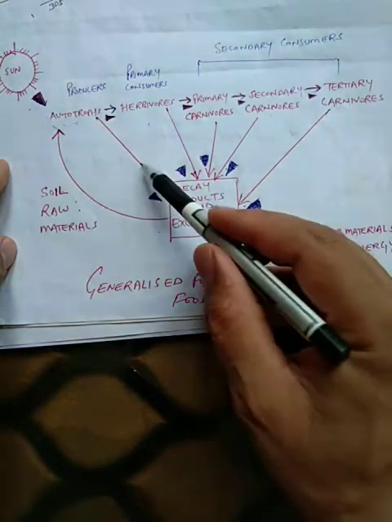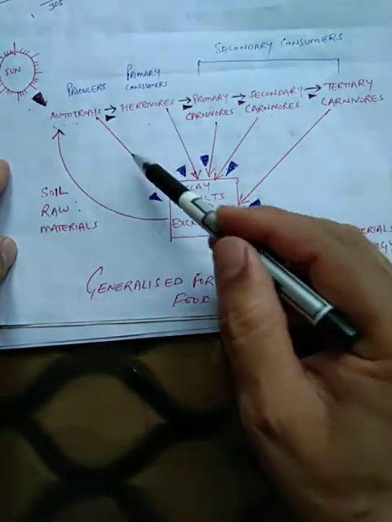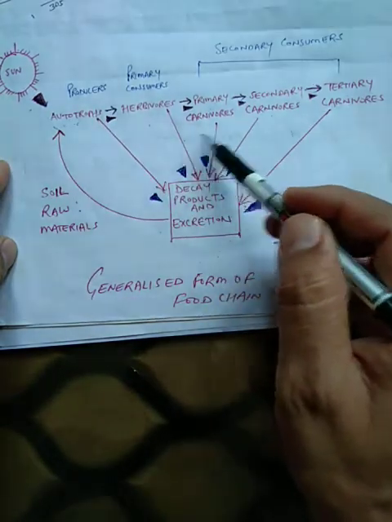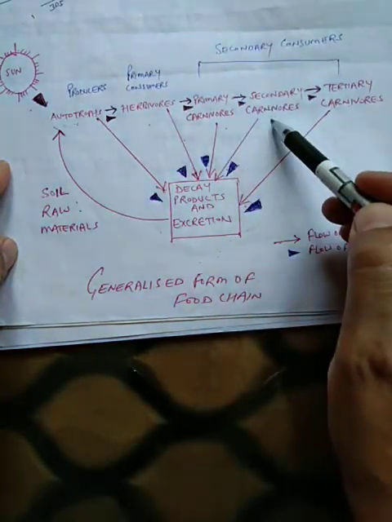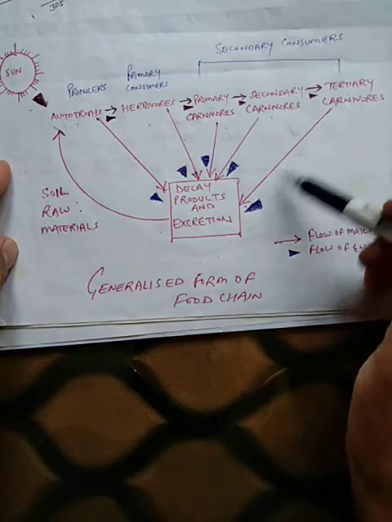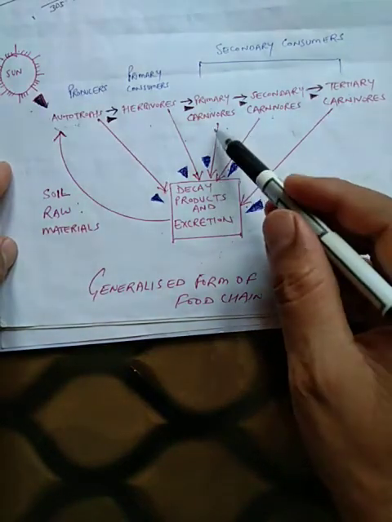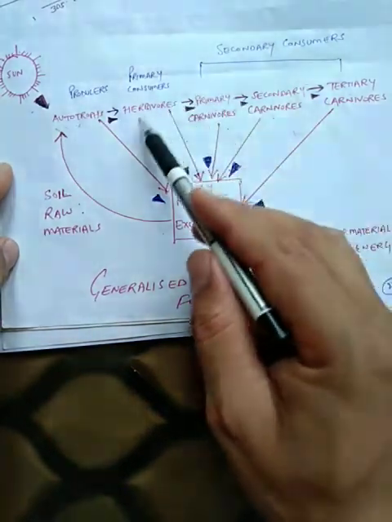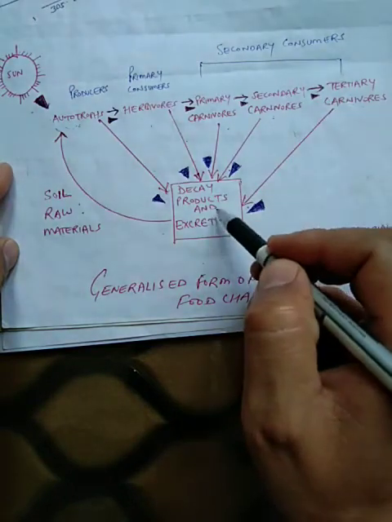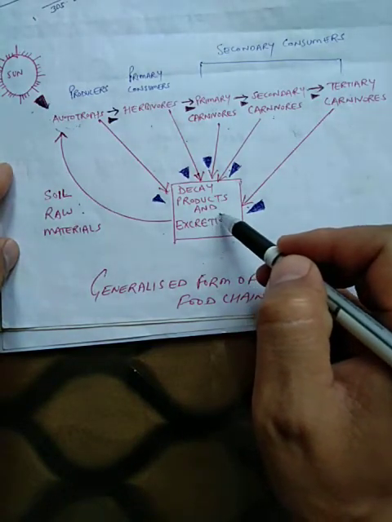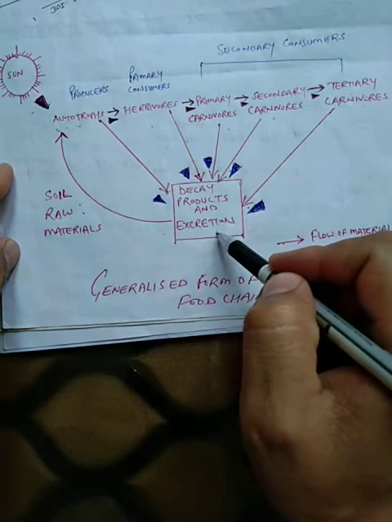Now material is also being flown from autotrophs, herbivores, primary consumers, secondary consumers and tertiary carnivores. You can see here, and ultimately what happens when they die? They decay, and what happens? They get mixed into the soil.